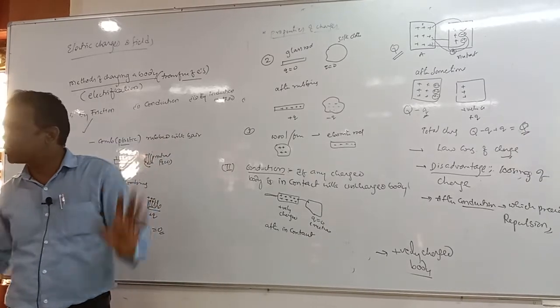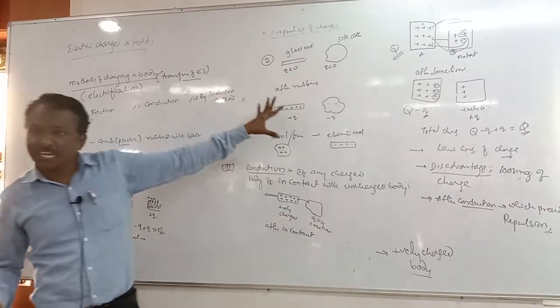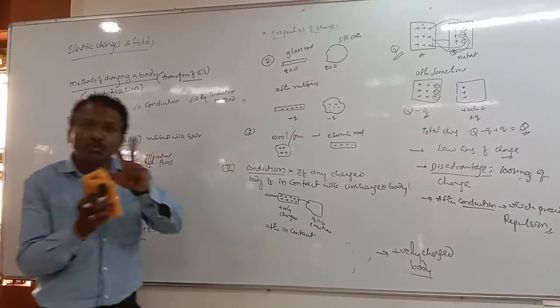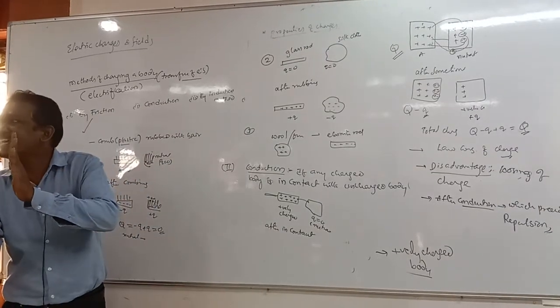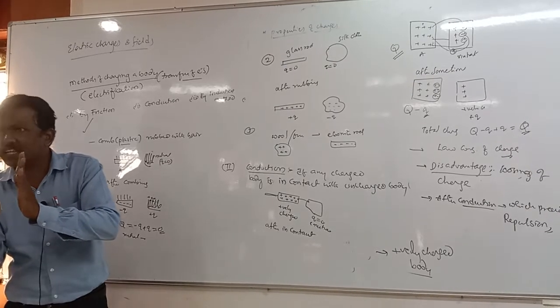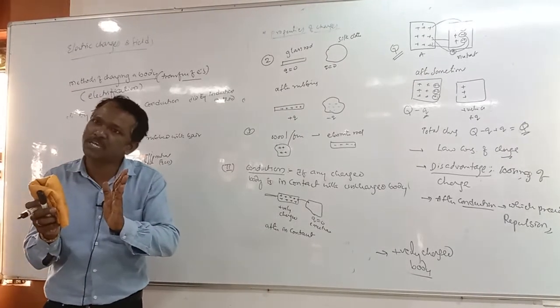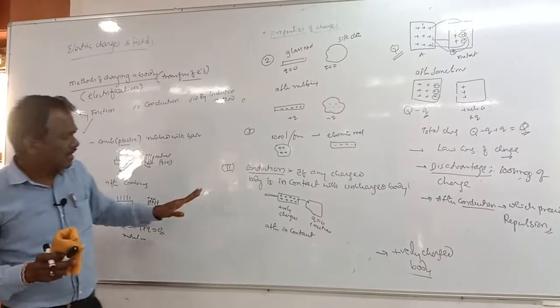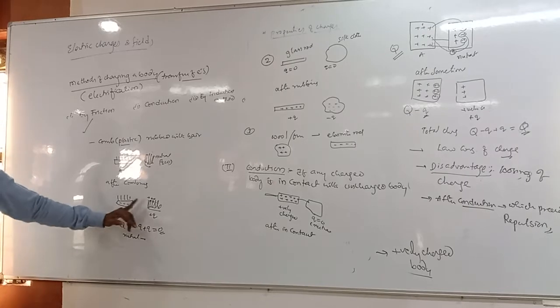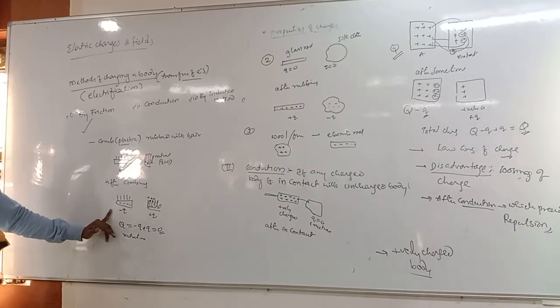After rubbing, if the two bodies are kept near each other, what happens? Whether attraction or repulsion takes place? Attraction takes place due to the unlike charges formed here.